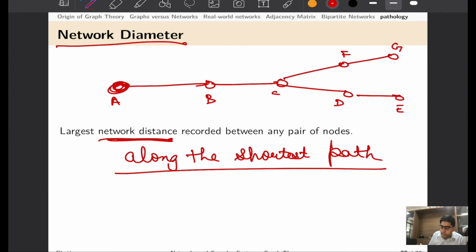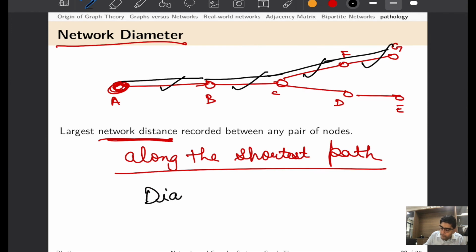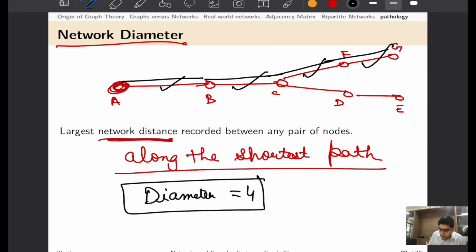How many edges you have to cross to do that is called the network diameter. That means from A to G or A to E, you can take the shortest path to reach there, and you have to cross 1, 2, 3, 4 edges, and hence the diameter in this case is equal to 4.